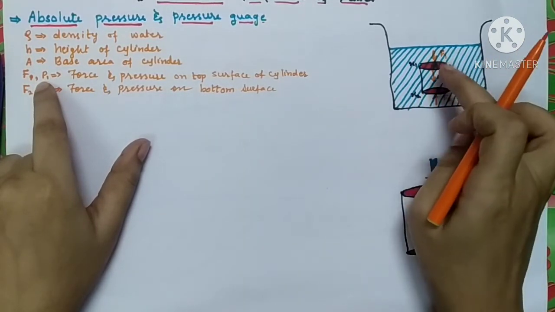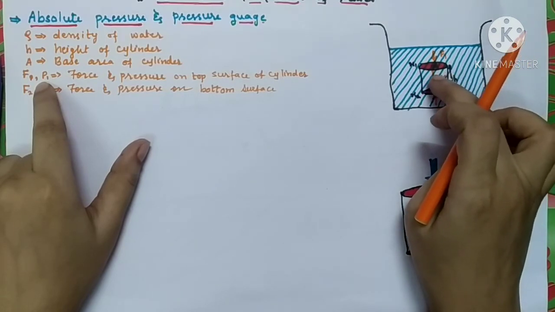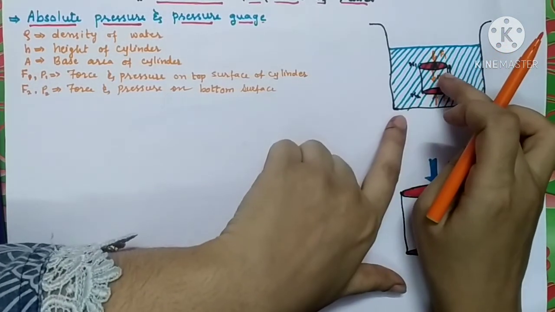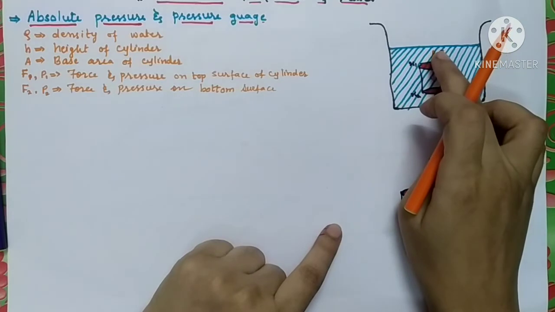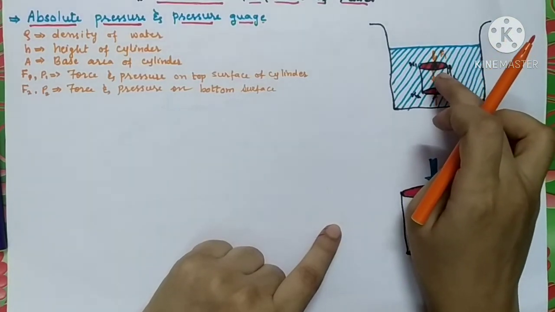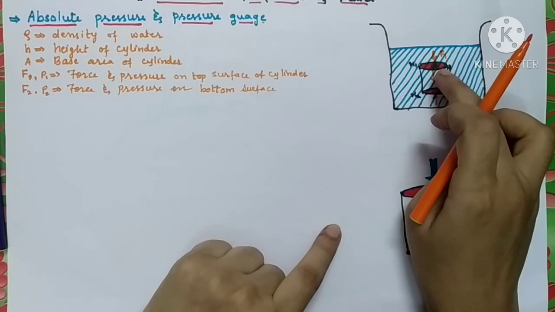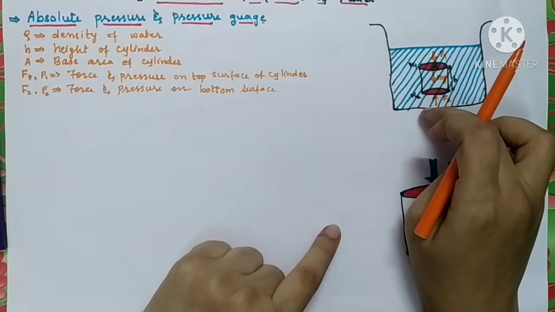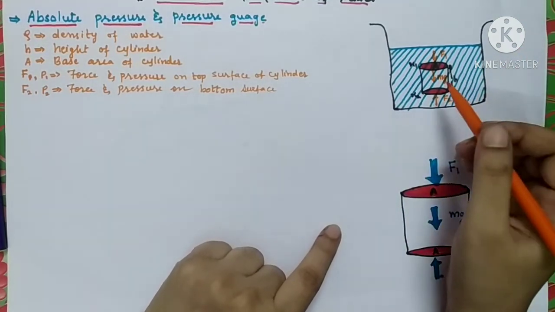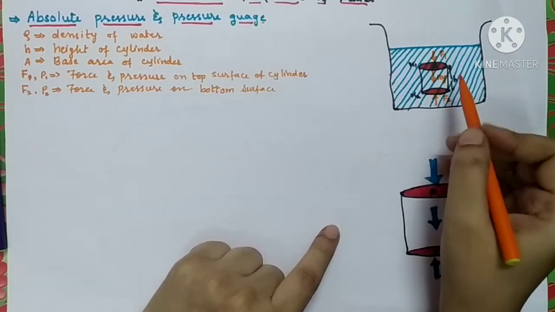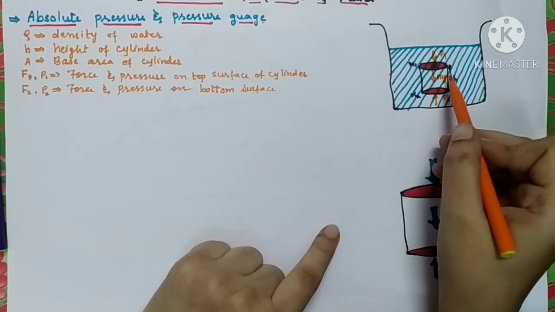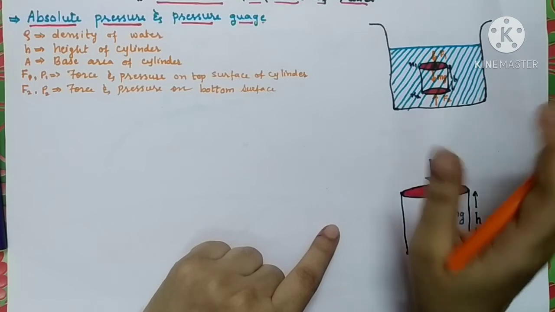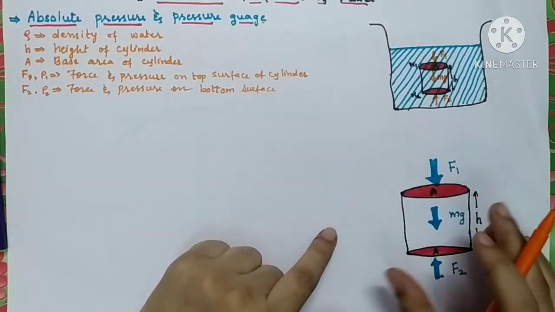Obviously, when you are inside a liquid, you will feel a force from the liquid above you, and you will feel the pressure, or the force, due to the liquid which surrounds you and the liquid which is below you. So just like the example of 3 boxes we have taken, suppose this is the middle box. The upper box is going to exert a force, and the lower box is also going to exert a force over here. So let's just highlight this cylinder.